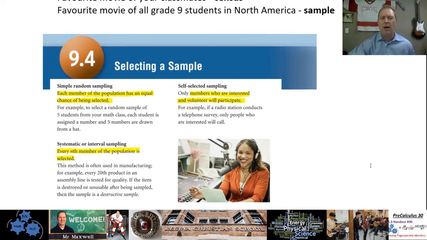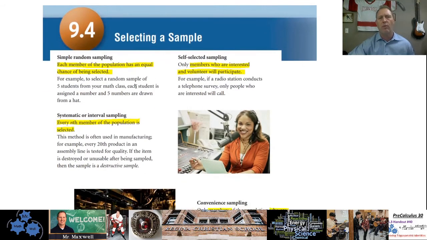All right, how do you select a sample? That's what 9.4 was about. So there are different types of sampling. We'll go over them real quick here. One is a simple random sample. This is the easiest one. You just randomly pick people. There's no reason why you're picking them. It's just like out of a hat almost, like Jimmy, Sally, Susan, whatever.